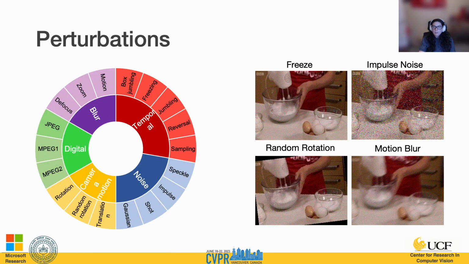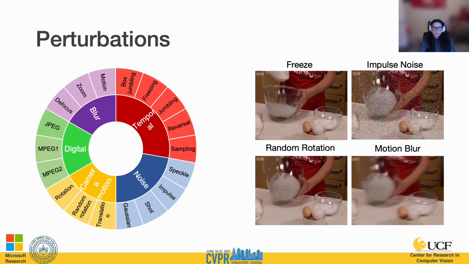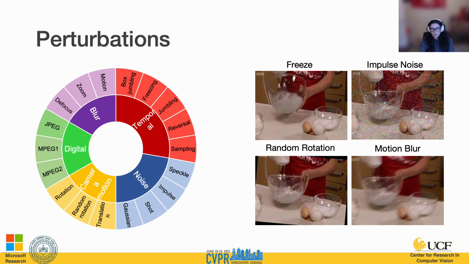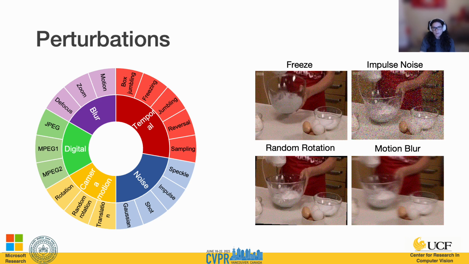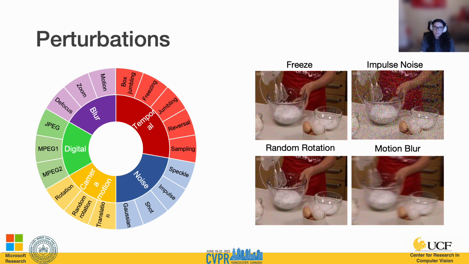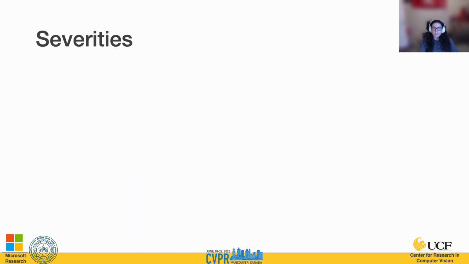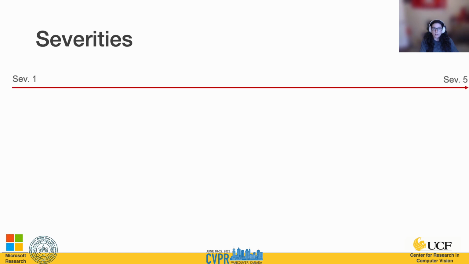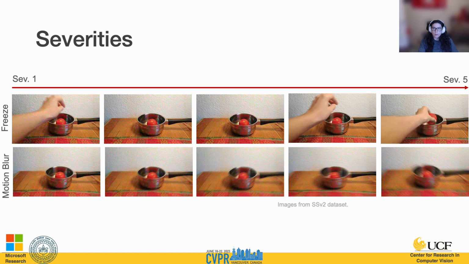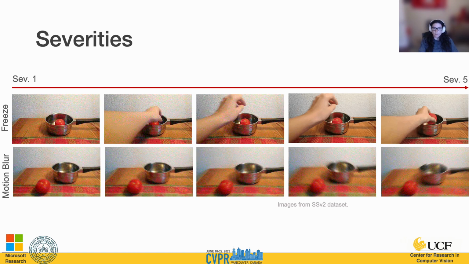Here are some more details about the perturbations we use to generate corrupted video. On the left, we have the summary of our high-level perturbation categories and the individual perturbations underneath them. And on the right, we have some examples of those, such as freeze from temporal, impulse noise from noise, random rotation from camera rotation, and motion blur from blur. For each perturbation, we also have 5 severities, and these range from 1 to 5. And here are 2 examples, where the top one is a temporal perturbation, freeze, and the bottom is an example of motion blur.